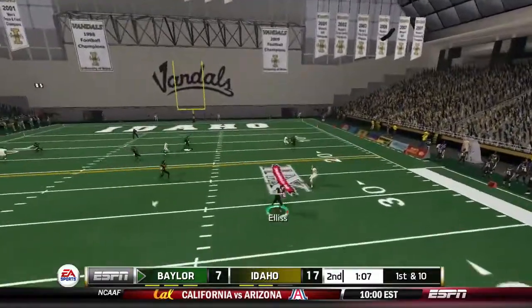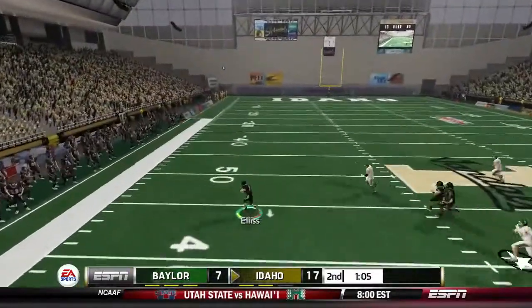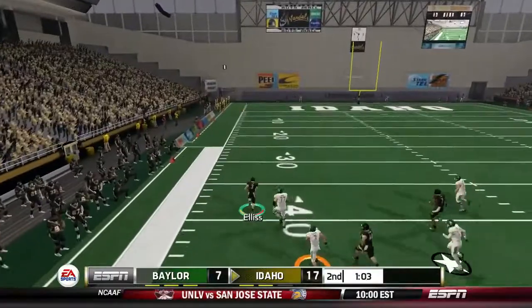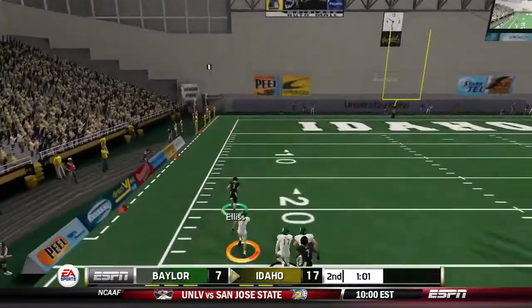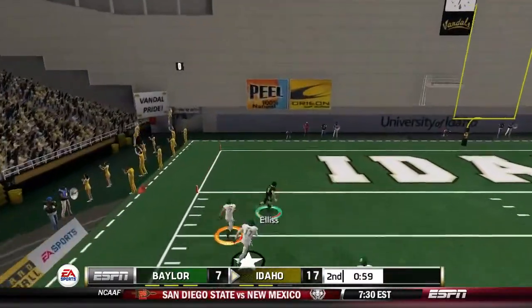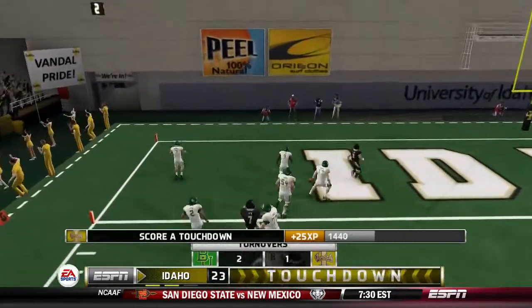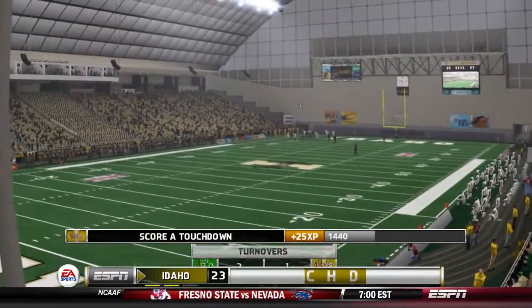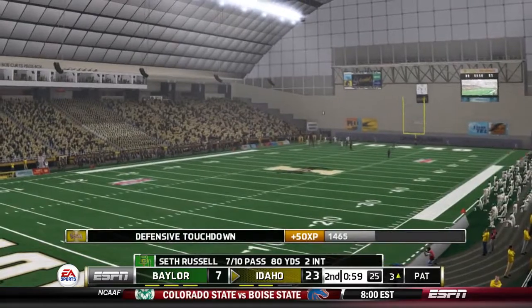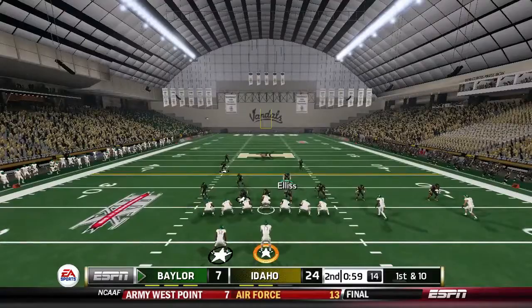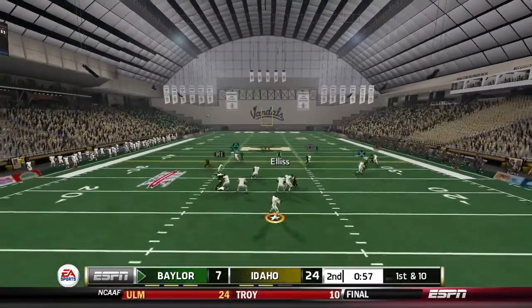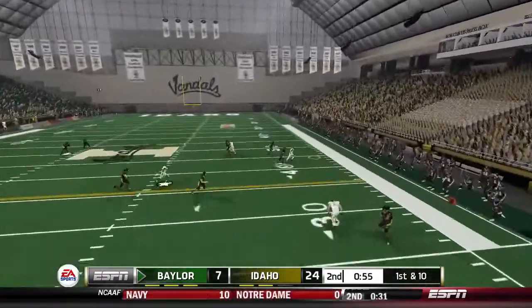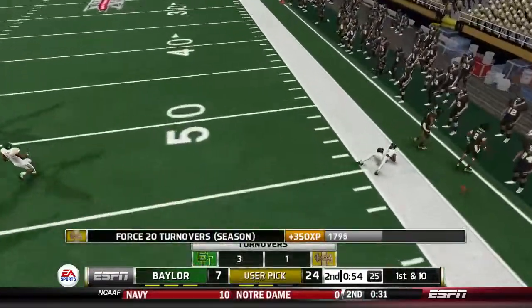Play action pass, drops back in, and he throws it right to Caden Ellis, who just has one guy to beat. The 35, 30, 25, 20, 10. No one's going to get him. Touchdown, Idaho Vandals, for the first defensive touchdown of the season. Caden Ellis taking it to the house there after a turnover. The Idaho Vandal defense takes it back from the Baylor offense and scores their own 7 points. 24-7 Vandals on this one.